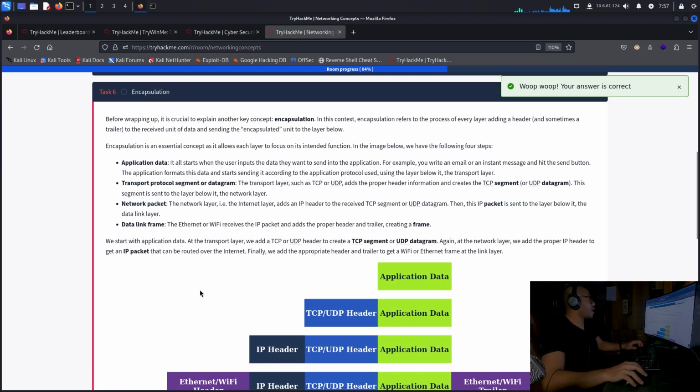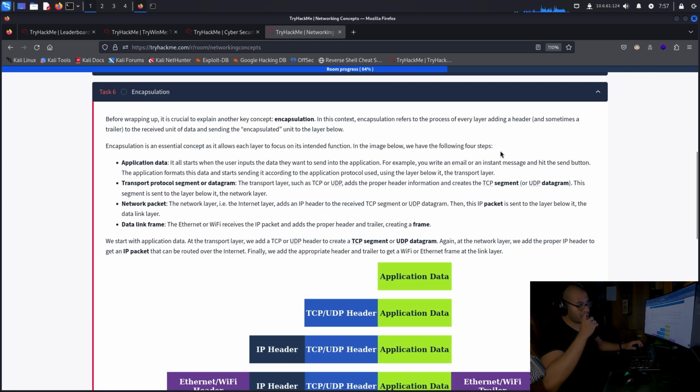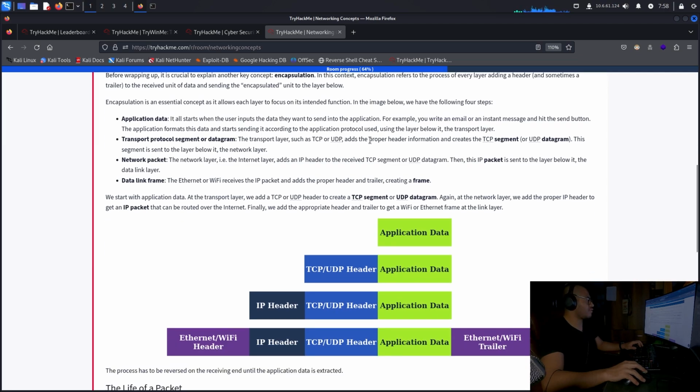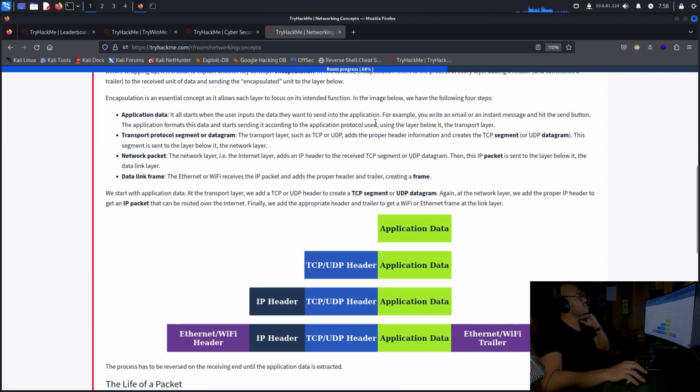Encapsulation. Before wrapping up, it is crucial to explain another key concept, encapsulation. In this context, encapsulation refers to the process of every layer adding a header, and sometimes a trailer, to the received unit of data and sending the encapsulated unit to the layer below. Encapsulation is an essential concept as it allows each layer to focus on its intended function. In the image below, we have the following 4 steps.